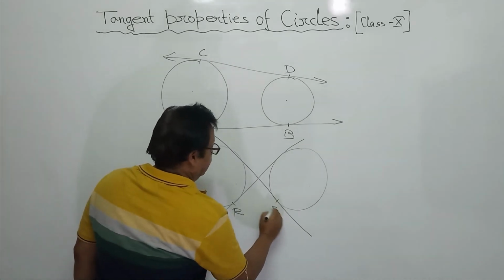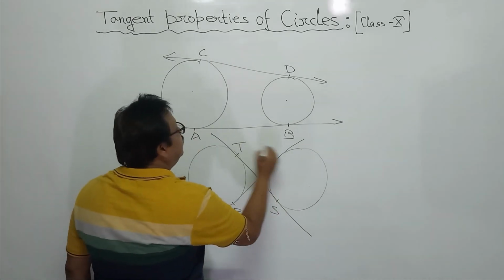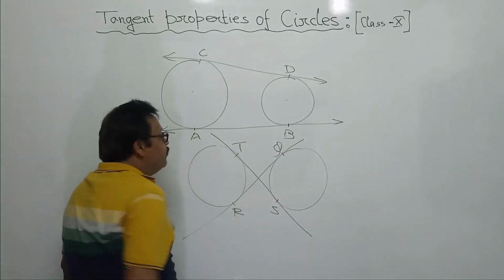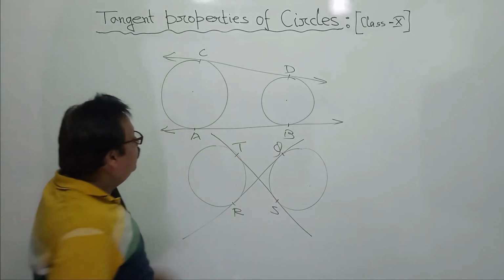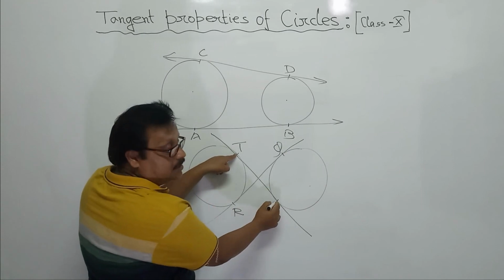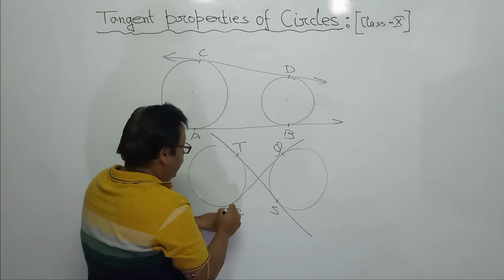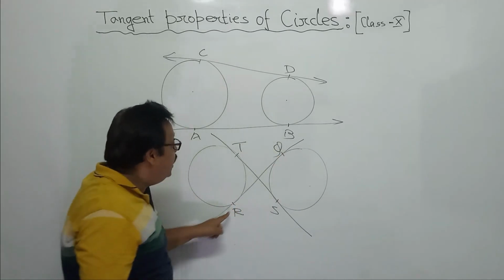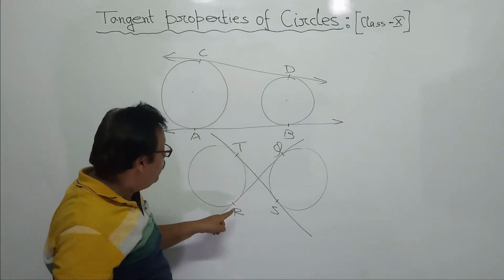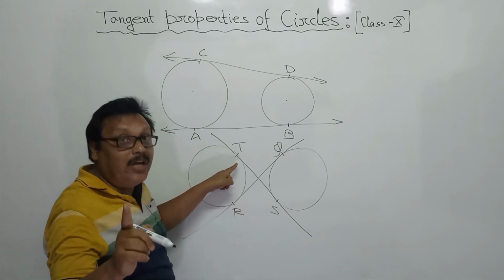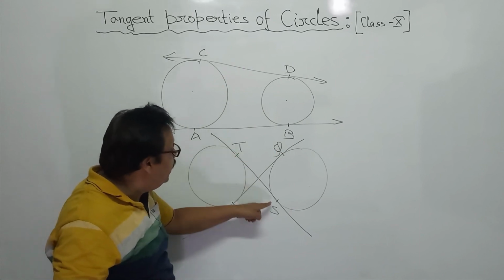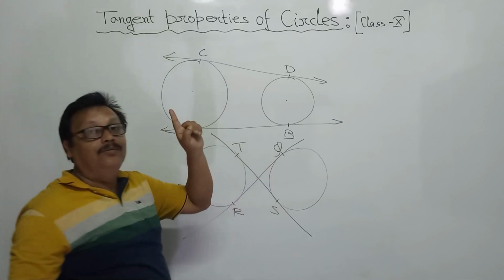So it is R, S, T and Q. What will be the length of these tangents? TS. All are common tangents. And of course, the length of these common tangents also will be what? What is the relation? Equal. Of course, equal. TS will be equal to RQ.